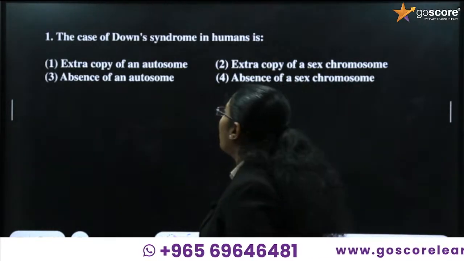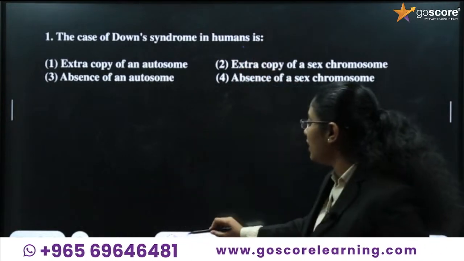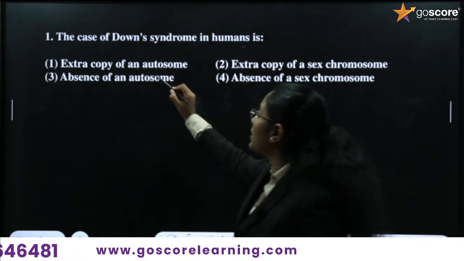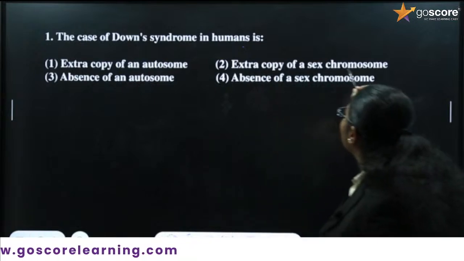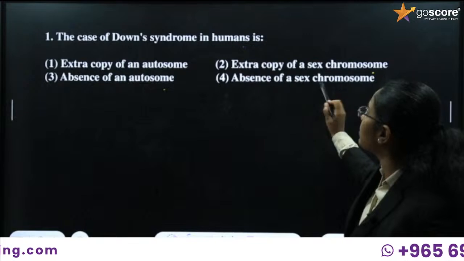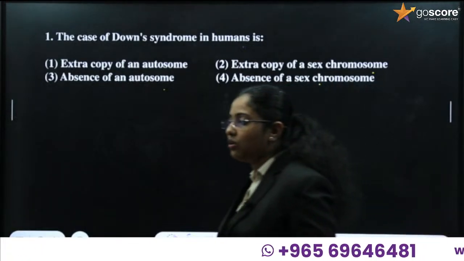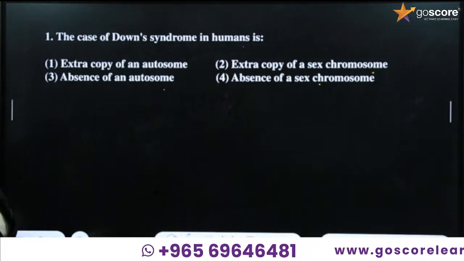The question is: the case of Down syndrome in humans is. The options are extra copy of an autosome, extra copy of a sex chromosome, absence of an autosome, absence of a sex chromosome. To answer this question, we need to know what Down syndrome is.